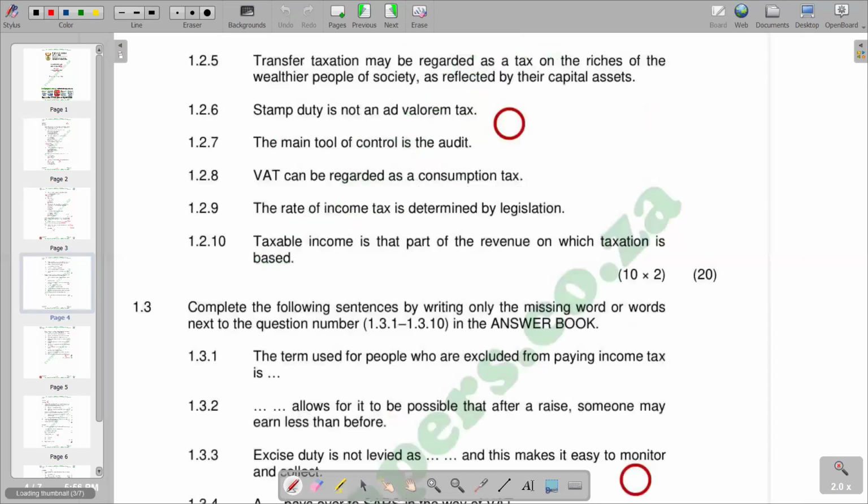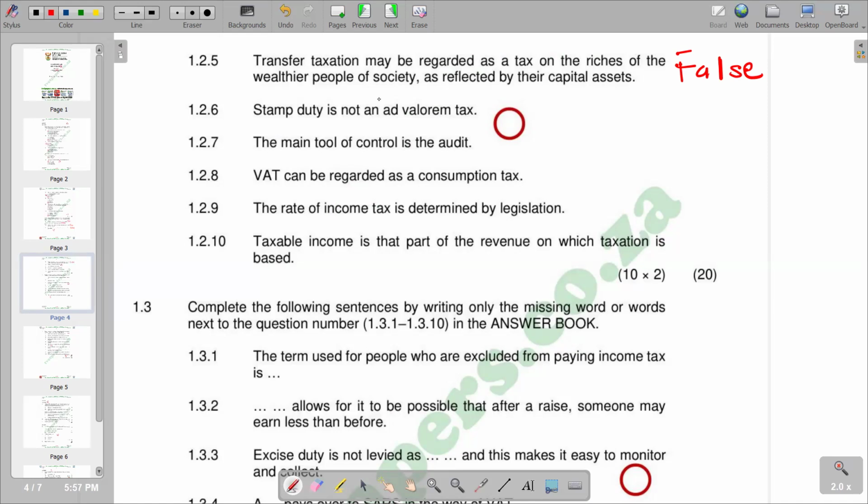Moving on to the next question, it reads that transfer taxation may be regarded as a tax on the riches of the wealthier people of society as reflected by their capital assets. So this is false. An ad valorem tax, remember, is a tax whose amount is based on the value of a transaction, or it might be the value of a property. So basically, we are saying it is a tax whose amount is based on the value.